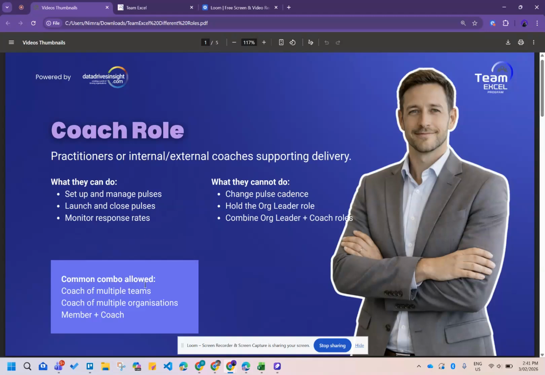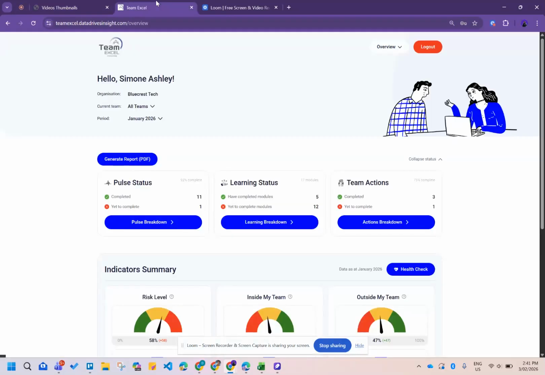Common combos which are allowed: one can be a coach of multiple teams, one can be a coach of multiple organizations, and somebody can be a member of one team and a coach of another team and a coach of another organization as well. So these are the multiple roles a coach can hold. Let's view what the platform looks like for a coach.